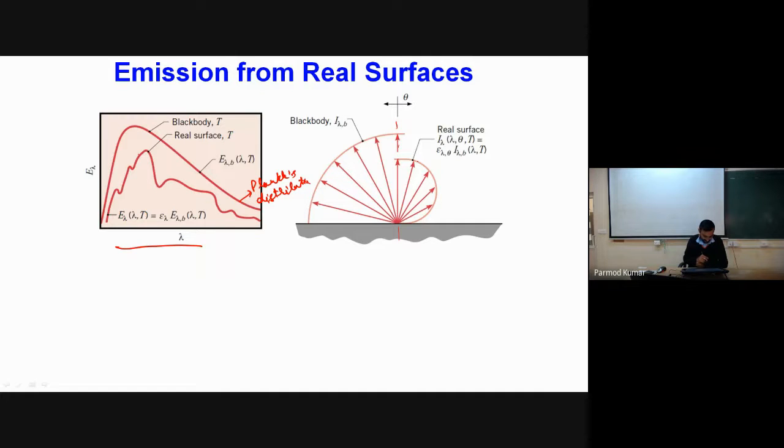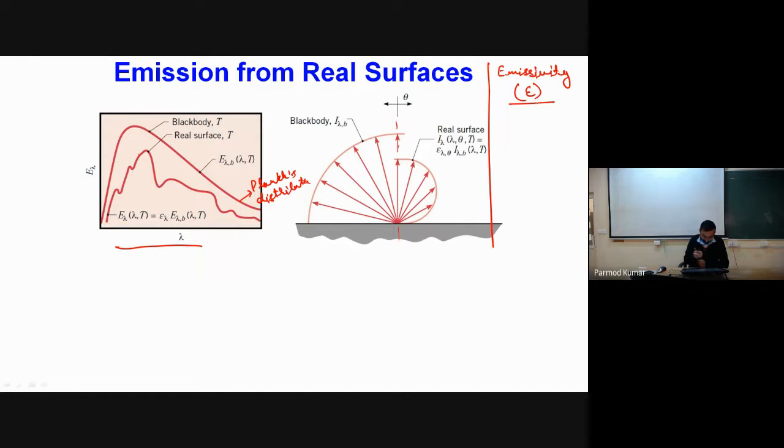So while we study emission from real surfaces, we try to relate these emissions to idealized surfaces with the help of an additional property, which is called the emissivity of the surface. Emissivity is a property which represents the relation of intensities or radiative heat transfer fluxes between the real and the idealized surfaces, and it is given by the symbol epsilon.